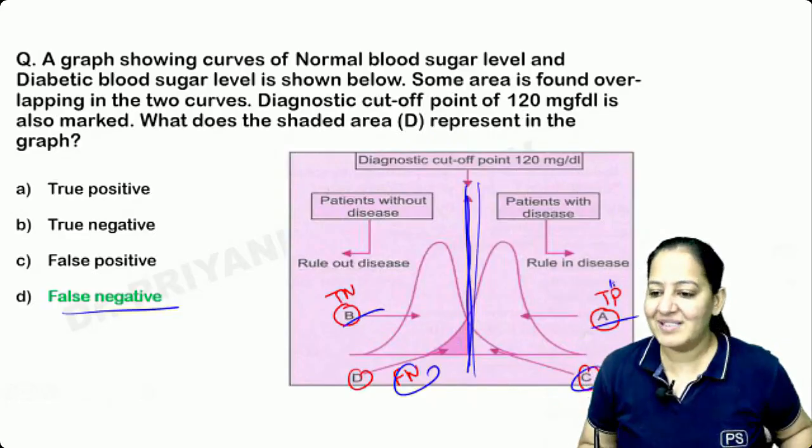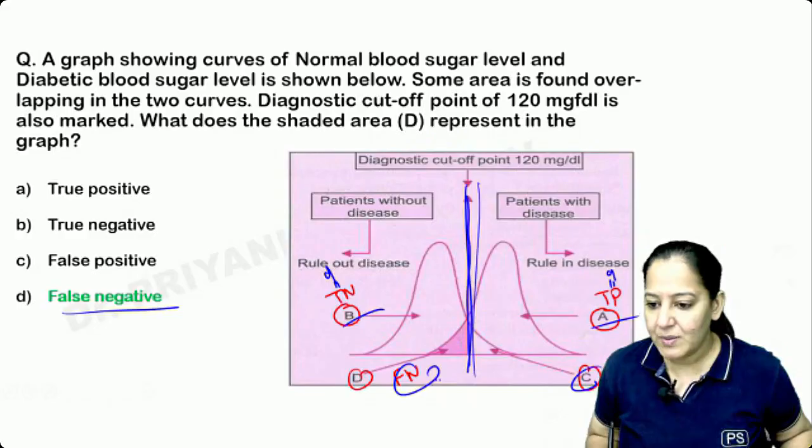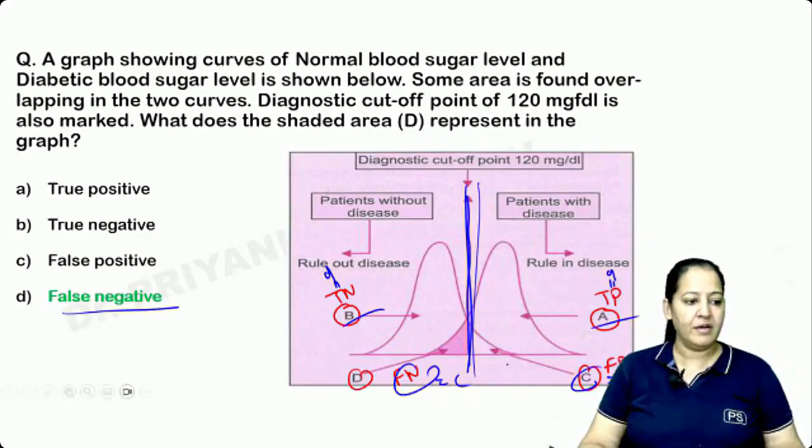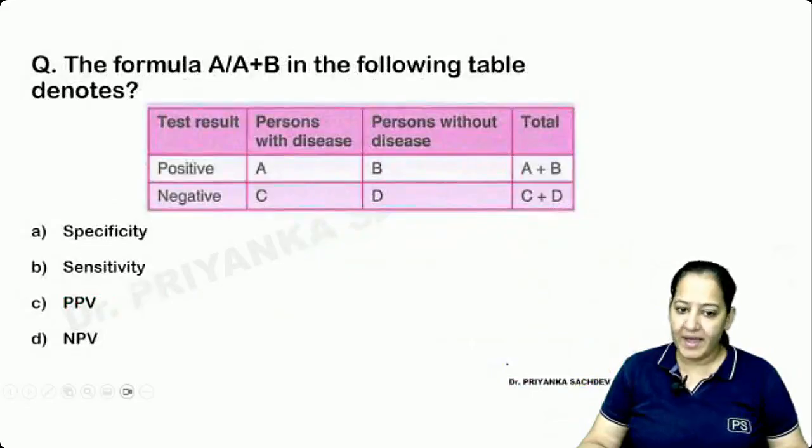So you can say this one is A, this one is D. This one is B and this one is C. How many of you got it? Learn in terms of ABCD, the 2 by 2 table. Okay, can we go ahead?